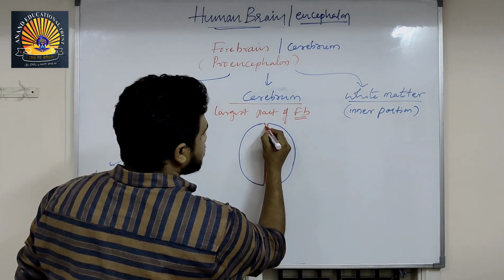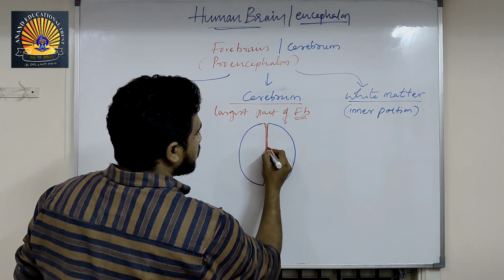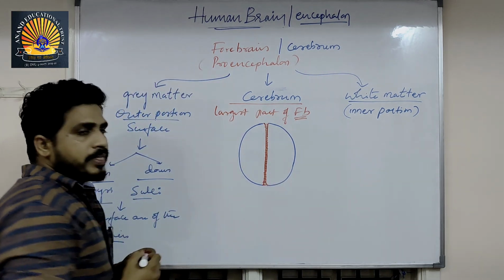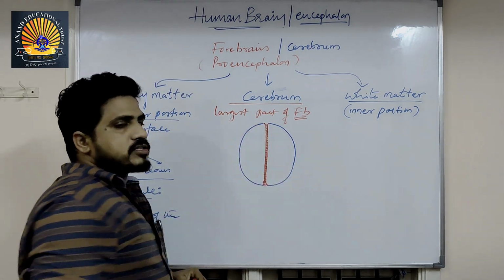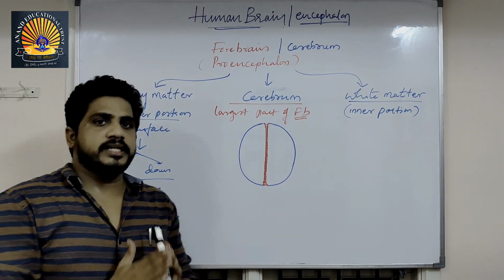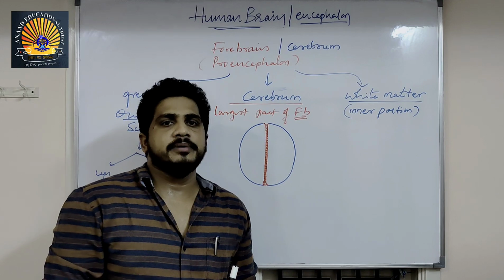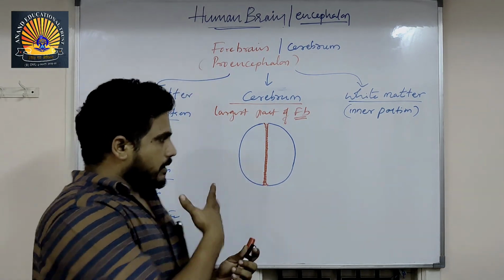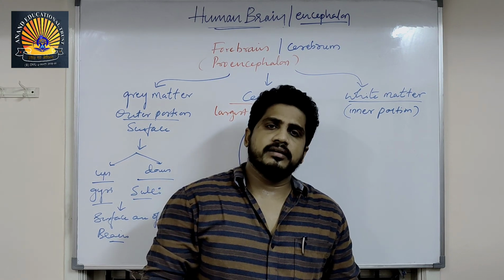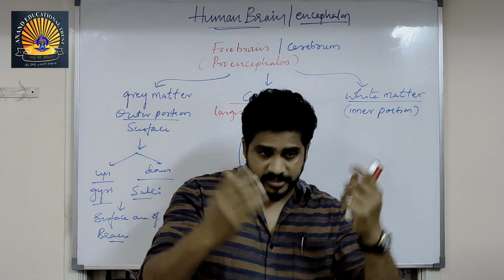These nerve bundles separate the right and left hemispheres. I use the term hemisphere here. Actually, the full structure is called a sphere, and when we cut it into equal halves, each one is a hemisphere. If this is my sphere, nothing but my forebrain, the cerebrum, then this is left, this is right.